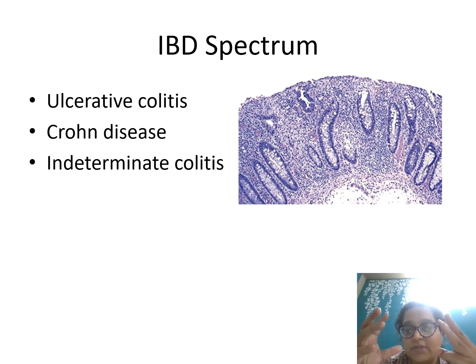Ulcerative colitis and Crohn's disease, of course, everyone has studied in MBBS. Indeterminate is somewhere in between, where the features on microscopy do not lie in either spectrum. Indeterminate colitis is also known as IBD-US, inflammatory bowel disease of unidentified significance. You will get used to all these terms when you see a lot of IBD biopsies. Since I work in a pediatric setup, I get to see a lot of IBD biopsies.